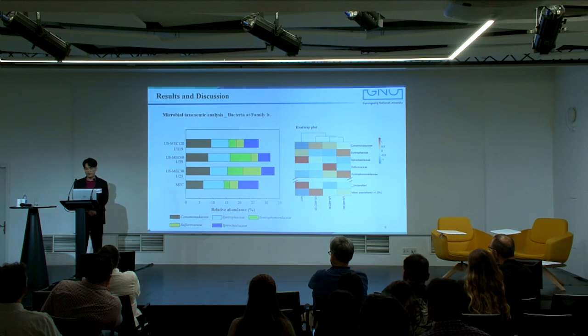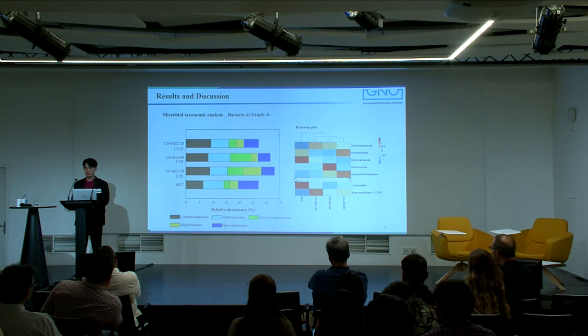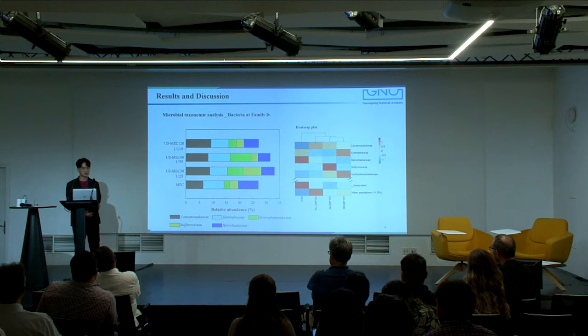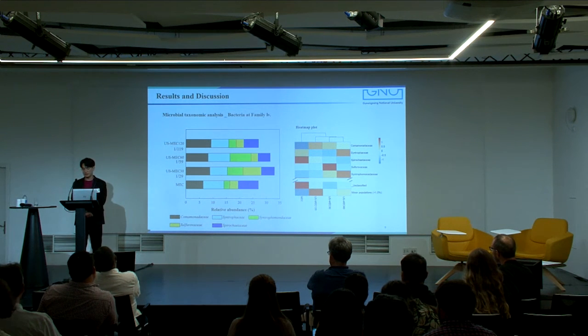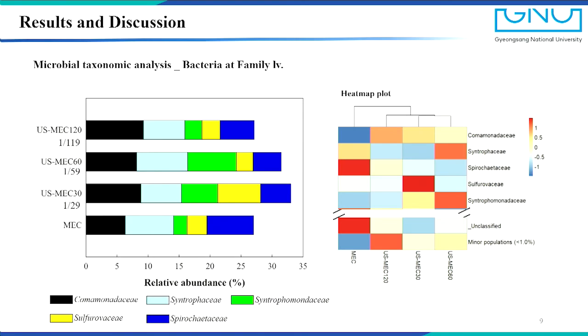In the right figure, the heat map plot, US-MEC 30 and 60 were grouped into one cluster. This implies that a similar bacterial community population was observed at the shorter intervals. A positive correlation of Spirochaetaceae was observed in MEC, Sulfurovaceae in US-MEC 30, and Syntrophaceae and Syntrophomonadaceae in US-MEC 60.